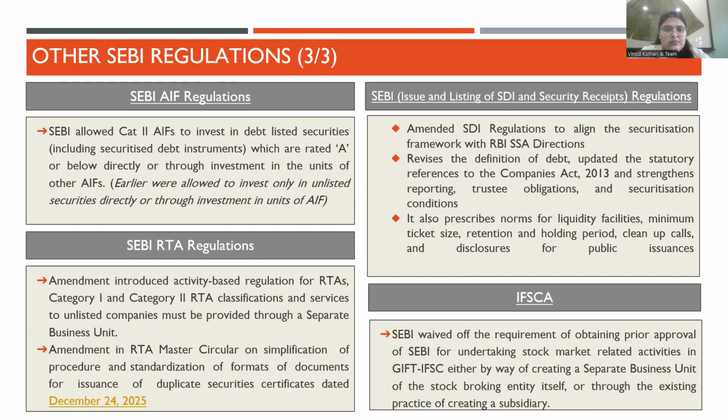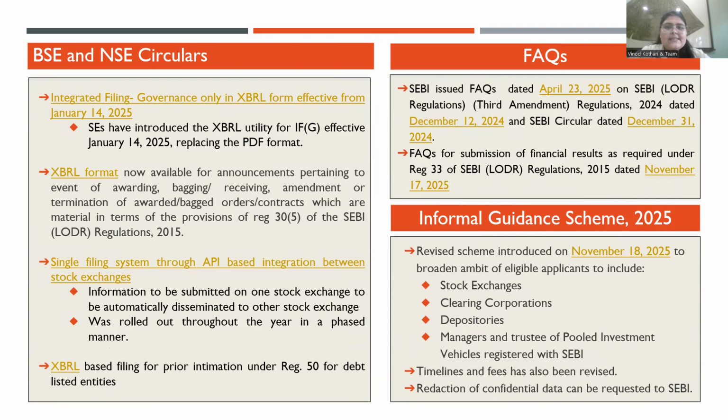Next, we'll move on to the NSE and BSE circulars. There were certain circulars issued by the NSE and BSE with respect to the XBRL filings. One being on the integrated filings, which was issued in December 2024. And there are two or three matters more.